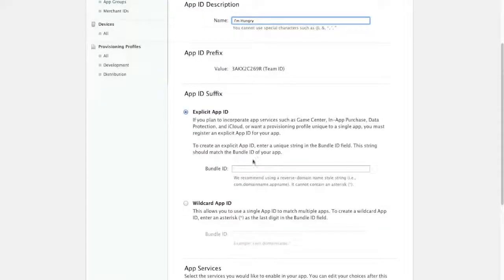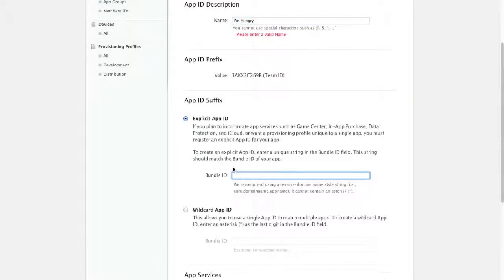And down here you'll need a bundle ID, and this is usually in the form of com dot your name or your company name dot the app name, and you can use this one right up here. So it'll be com dot Sweet Games LLC dot hungry.